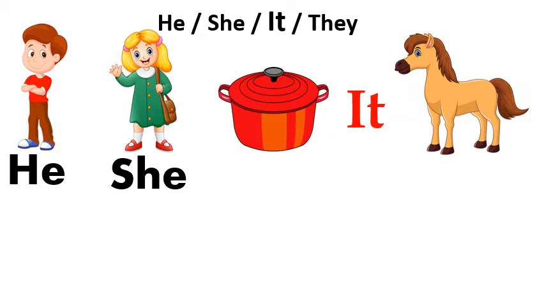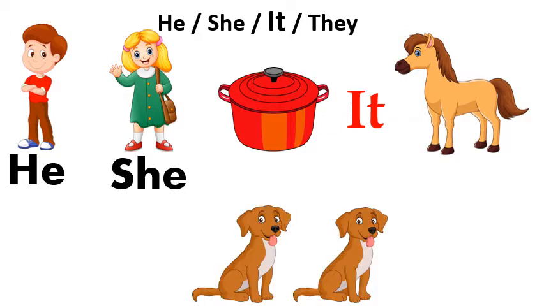Children, imagine that I have two or more dogs. Do I say it? No. We use they for two or more objects, for two or more persons, for two or more animals. We use they.